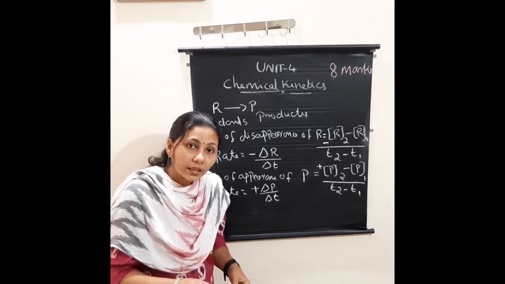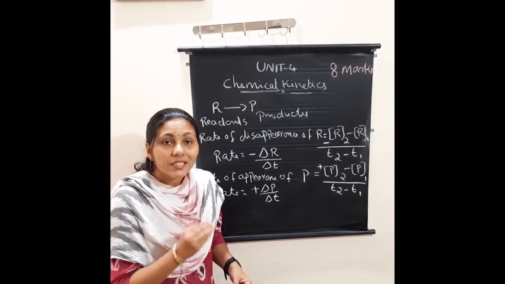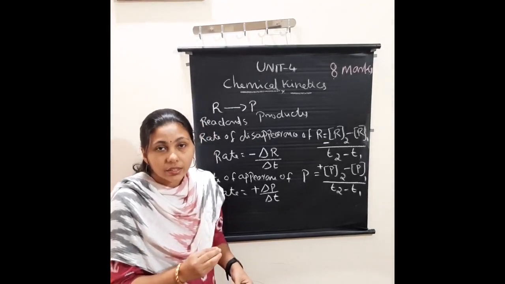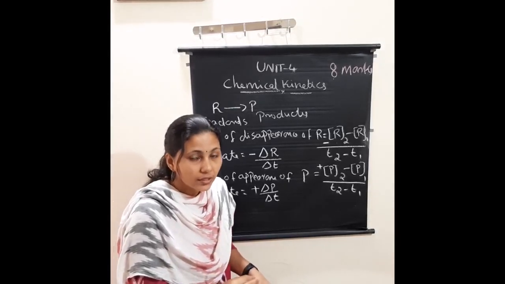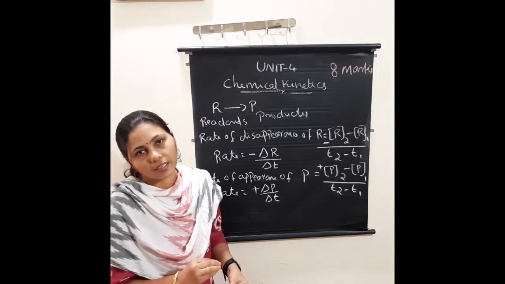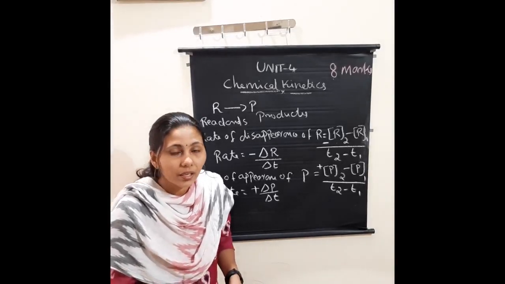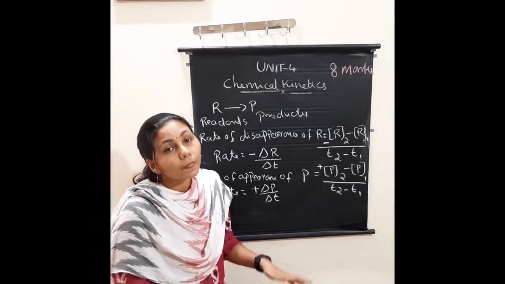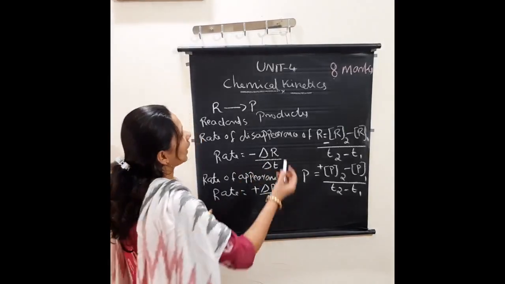So what is chemical kinetics? It is a branch of chemistry which deals with the rate of a reaction, the factors affecting the rate of a reaction, and also the mechanism of a reaction. So that is known as what? Chemical kinetics. Okay, so first we are moving to what is the rate of a reaction, or velocity of a reaction.